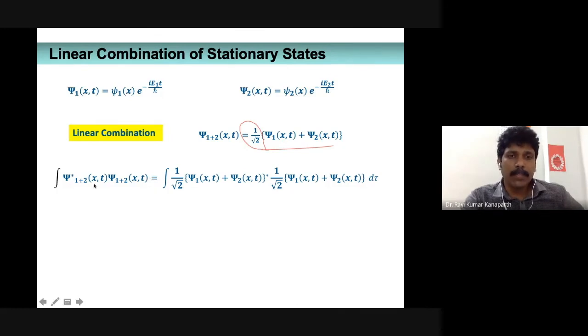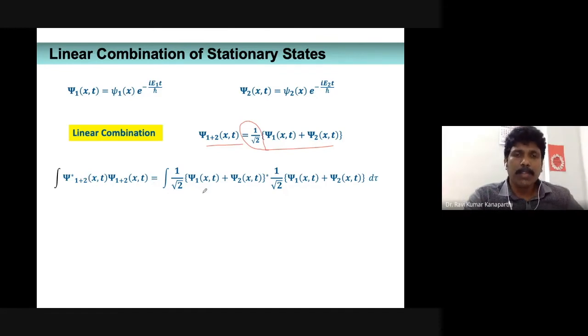In this case it is not a single psi, it is actually a linear combination of psi, right? That is what we want to prove: whether the linear combination is a stationary state or not. That is what we are interested in. Therefore, instead of writing psi, we have to write psi1 plus 2. So that is what is written here.